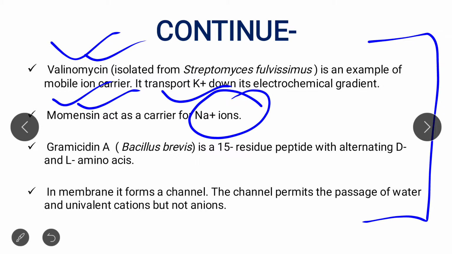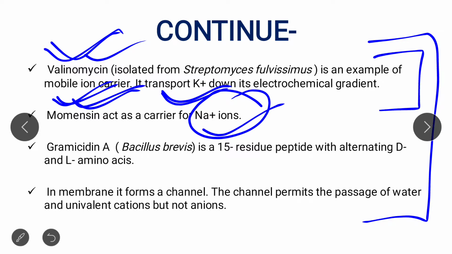So valinomycin transports potassium ion, and monensin transports sodium ion. Valinomycin is isolated from Streptomyces fulvissimus bacteria. Clear?